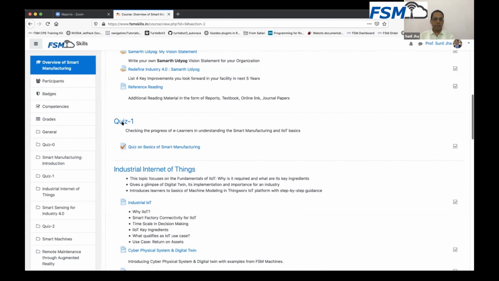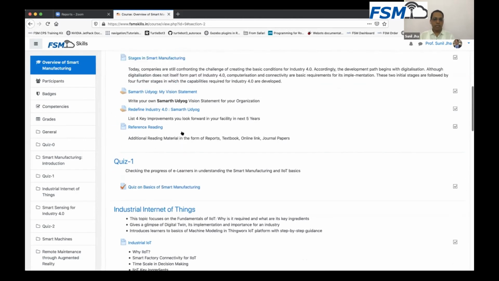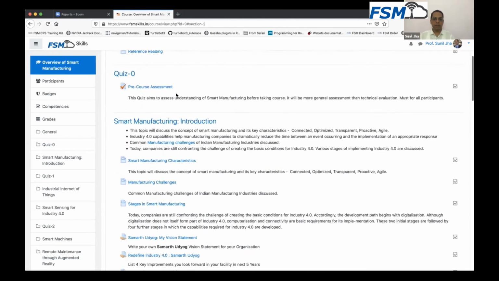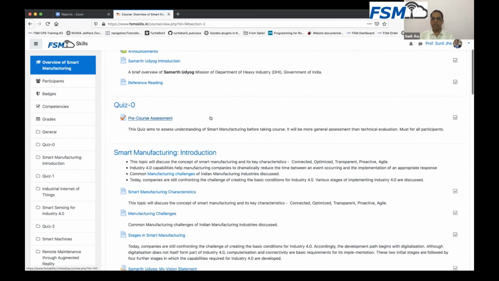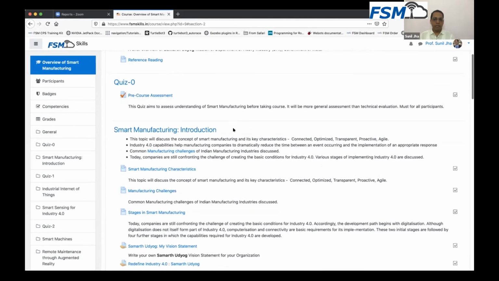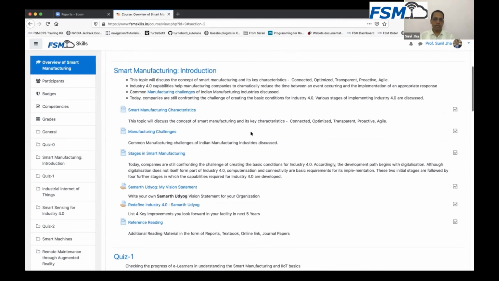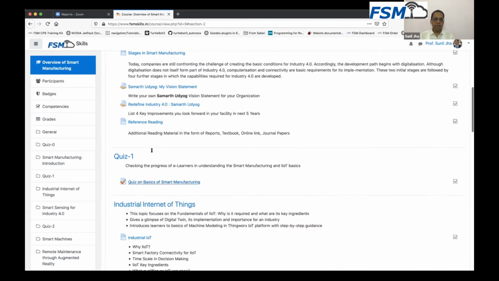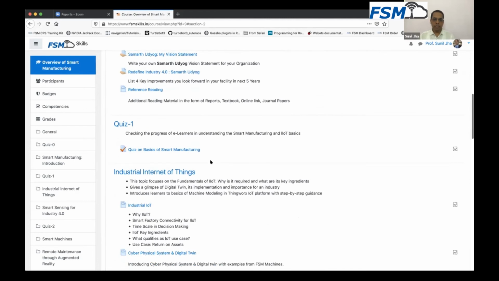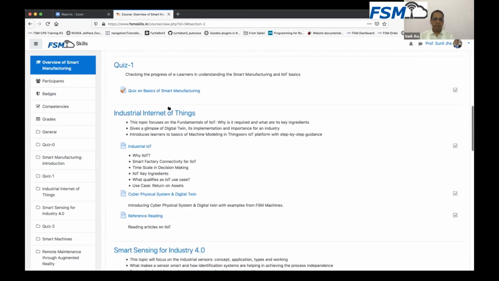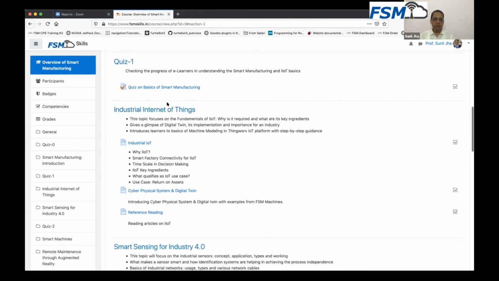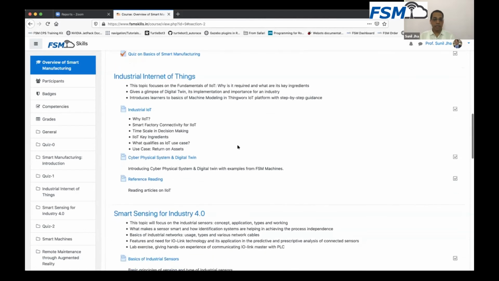Then we have another quiz, quiz one, which is on the basics of smart manufacturing. The first quiz that you attempted was just without going into the details of anything. You just came out with your own background, but after you go through the sessions mentioned over here, you will be in a better position to attempt this quiz one. So this will be considered. Then you can understand.